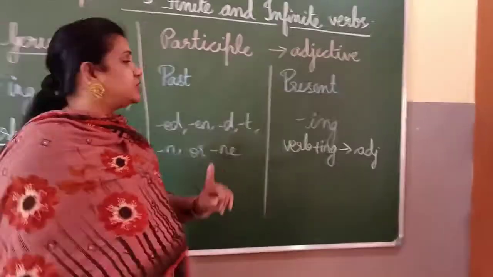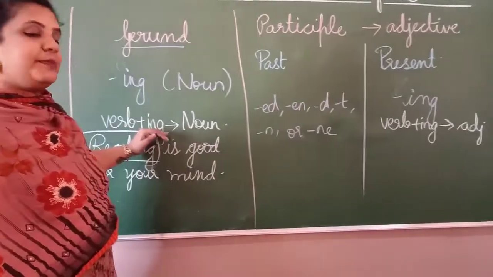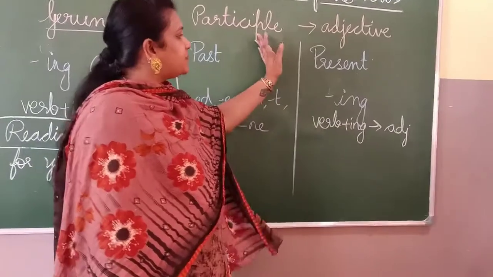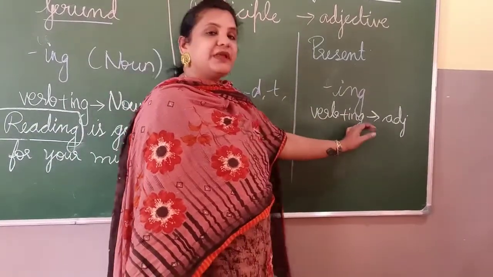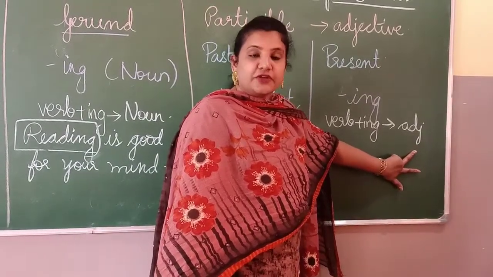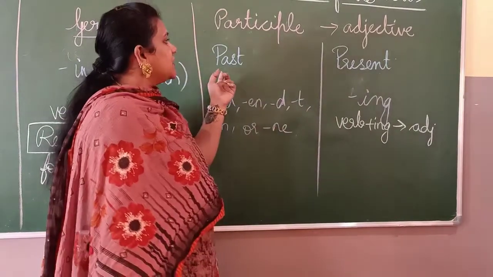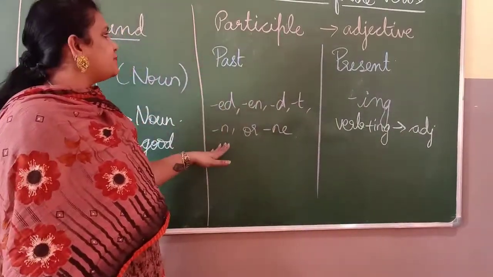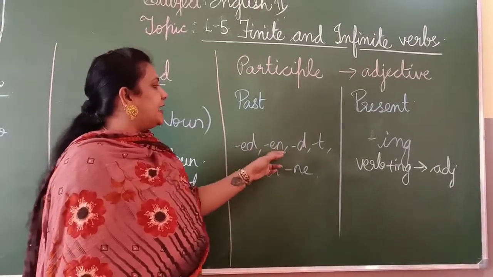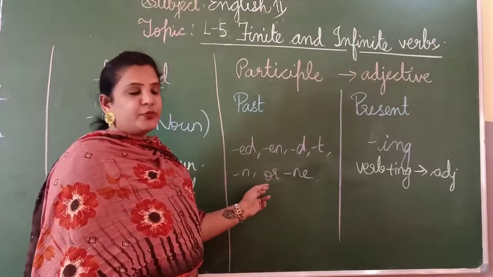Okay, don't get confused, children, between a gerund and a present participle. In gerund, it is verb plus ing, but it is acting as a noun. But in present participle, it is verb plus ing, but here it is acting as an adjective. You should not forget that. Same way, the past participle is the past form of your verb. It is verb plus ed, en, d, or any. It is the past form of your verb.